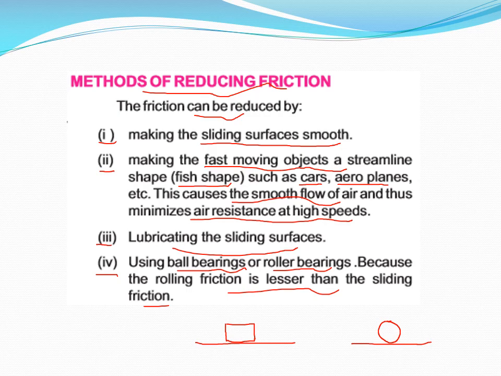Because this has rolling friction, and this has sliding friction. That's why you observe that the wheels and other moving parts of objects are made in spherical or circular shape, just like the wheels or tires of vehicles.